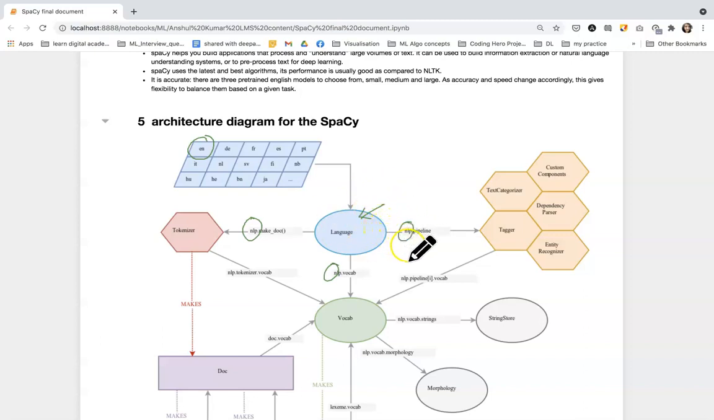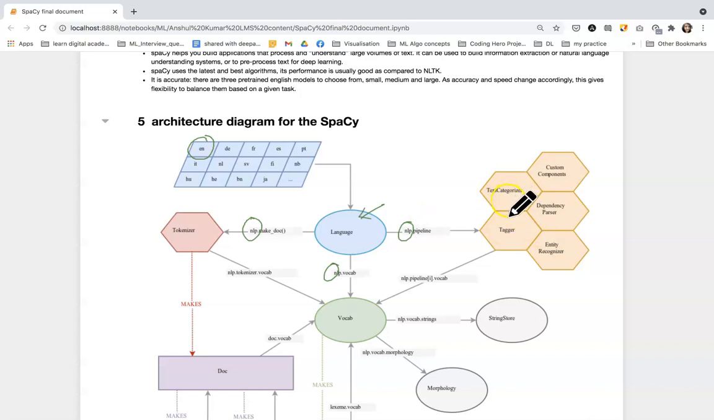Now after that, what happens? Let's see this tokenizer. So what does this tokenizer do? This tokenizer segments the raw text and creates doc objects from the words. So basically all the sentences of the text will pass through this tokenizer, and it is gonna segment the complete text into words and create the objects for the words. Now over here, if we look at the right hand side of the language class, the text will pass through this complete NLP pipeline.